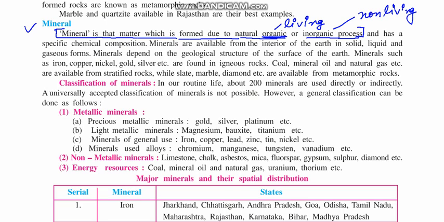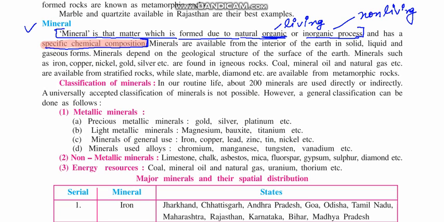and has a specific chemical composition. This is a very important point. You need to remember these particular terms: chemical composition and specific. It has a very specific chemical composition.